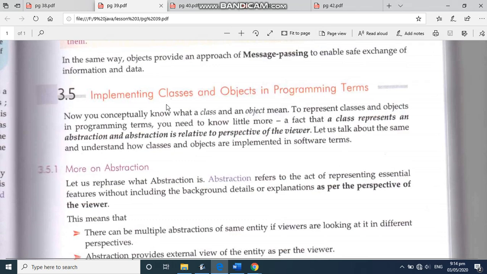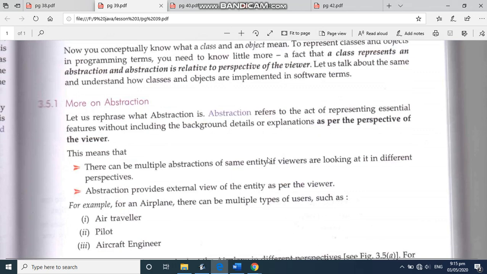Then come here, implementing classes and objects in programming terms. Now if we talk about programming terms, a class represents an abstraction. This abstraction is one of the features of OOP. And that abstraction is relative to the perspective of the viewer. How is that viewer looking at the object? That is the abstraction. Now let's refer here.